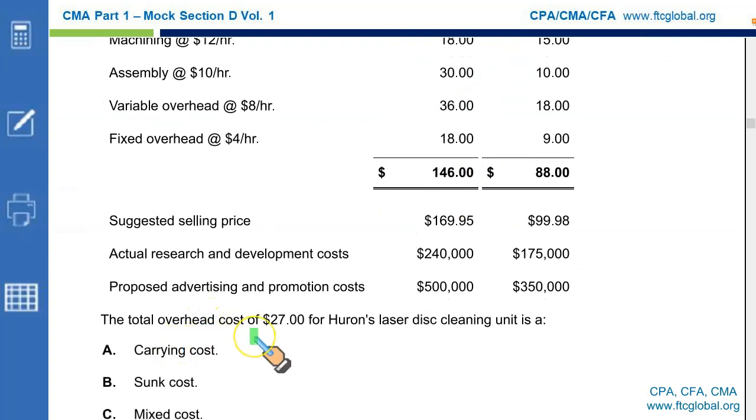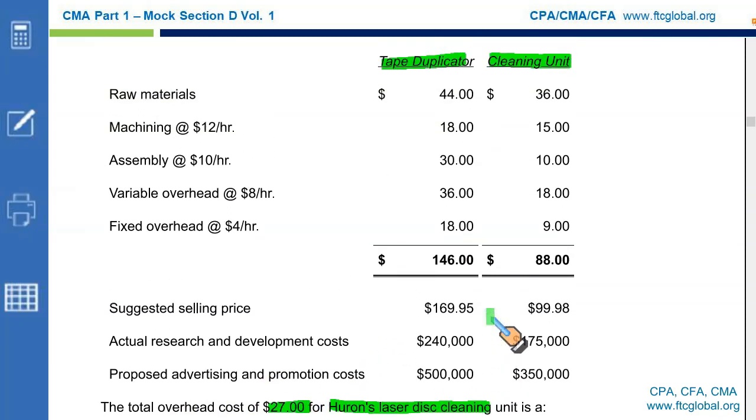the total overheads of $27 for Huron laser disc cleaning unit. This is the laser disc cleaning unit, and total overheads means the fixed and variable combined, 18 plus 9. Now, variable overheads might include indirect material, indirect labor, utilities like electricity, fixed overheads we discussed earlier like rent, insurance, depreciation, supervisor salaries. This collectively is what you call the mixed cost.